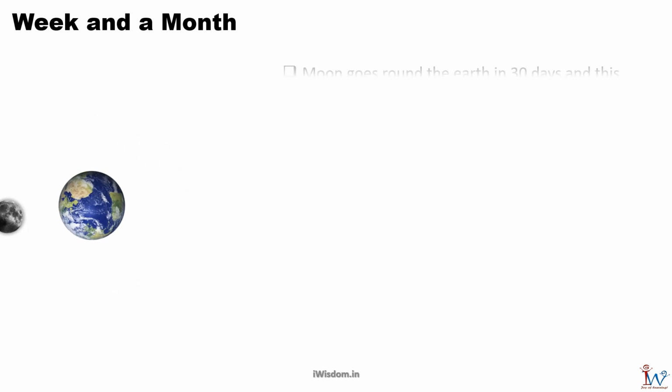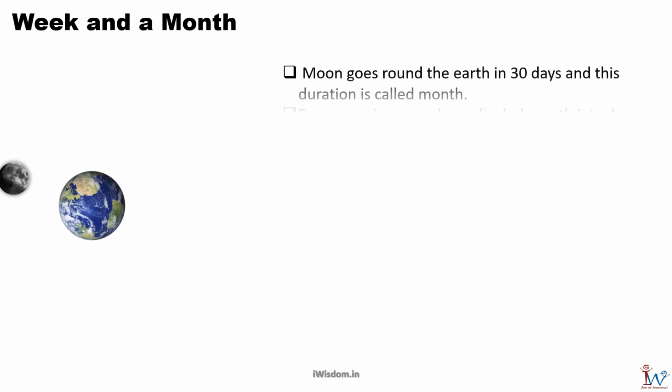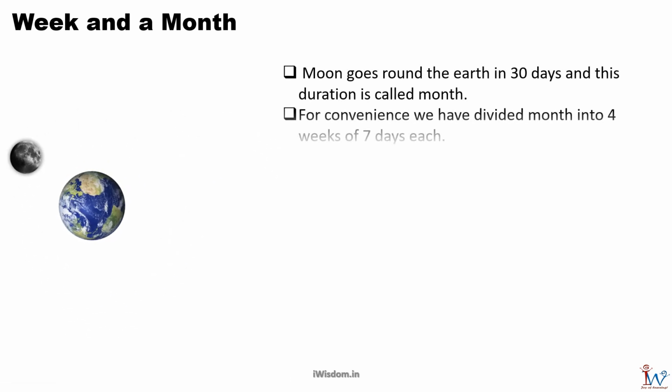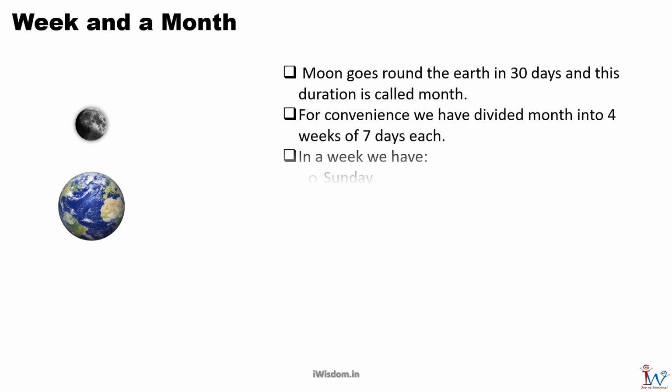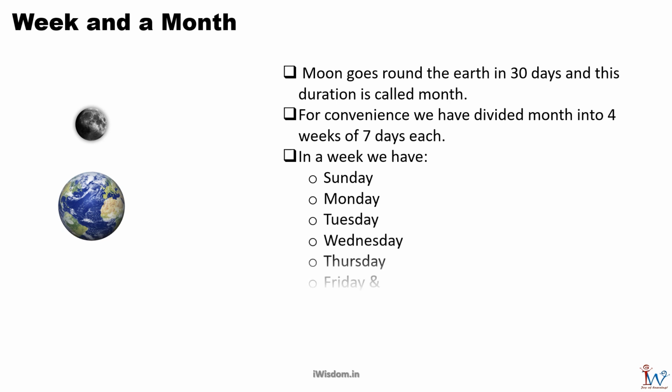The Moon goes round the Earth in 30 days and this duration is called a month. For convenience we have divided the month into 4 weeks of 7 days each. In a week we have Sunday, Monday, Tuesday, Wednesday, Thursday, Friday, and Saturday. After Saturday comes Sunday again. Who doesn't wait for Sunday to have fun?